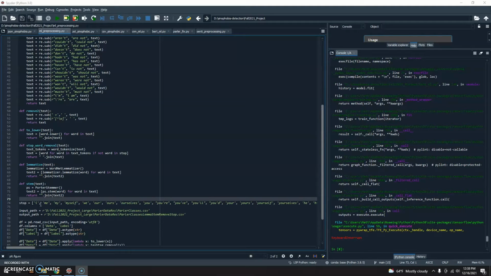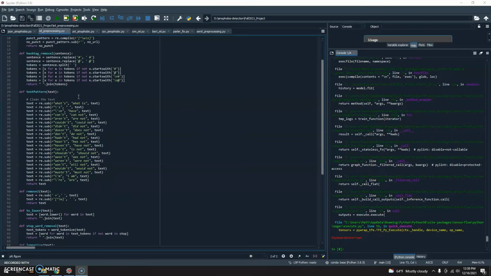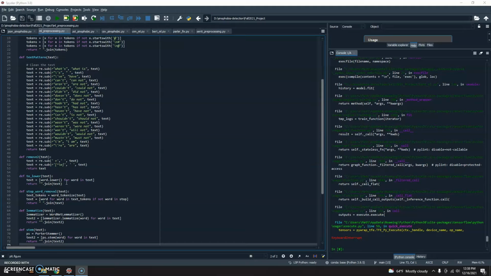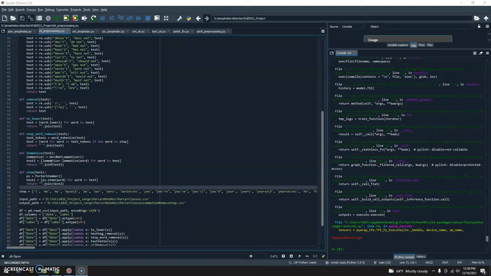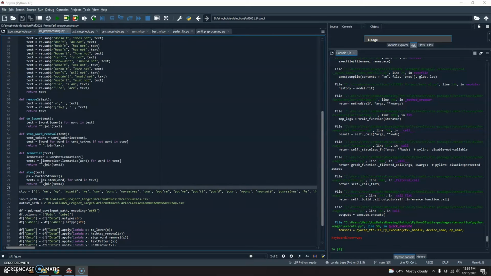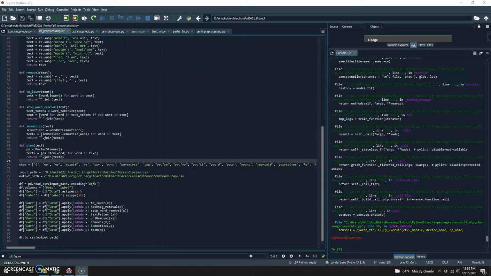But we created our own list with the words that I used in a previous project because these are more catered towards social media. In addition, we also have methods like removing URLs and removing hashtags and the user tag symbol, because once again they provide no meaning to the machine learning model. We also lower each of the words and we remove extra symbols that are not necessary, in addition to lemmatizing and stemming the words. So overall, our pre-processing stage is very customized toward our application, and this is where our data sets and our pre-processing thrive over other projects.